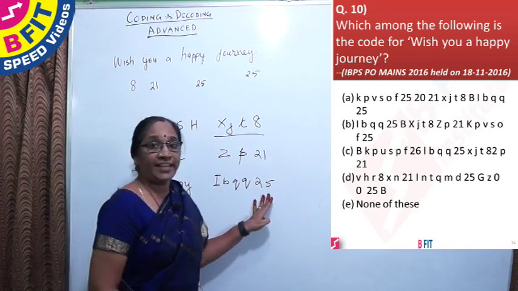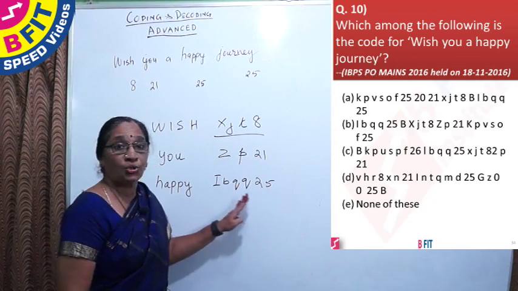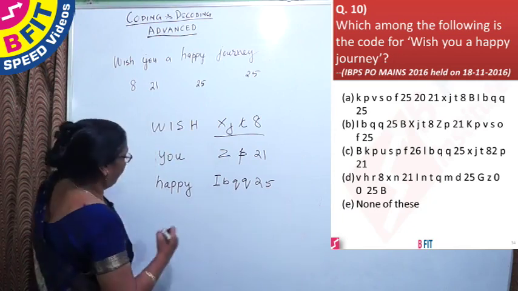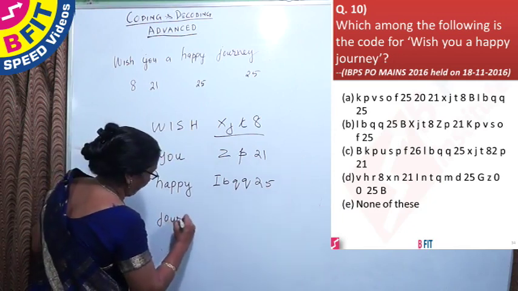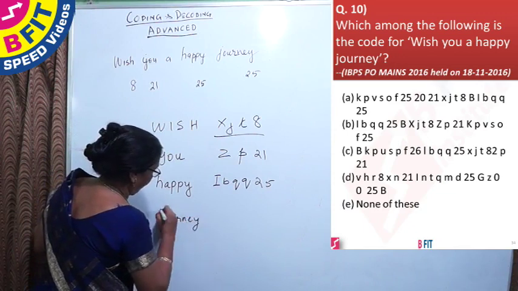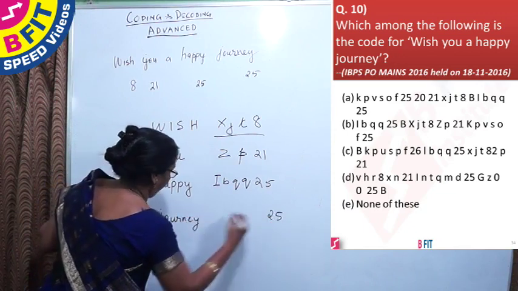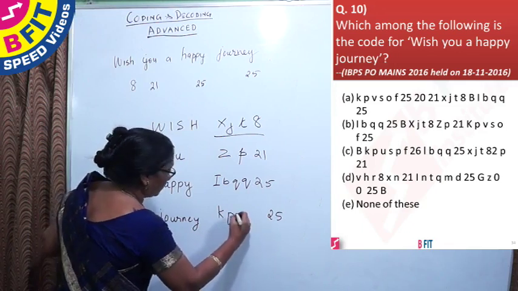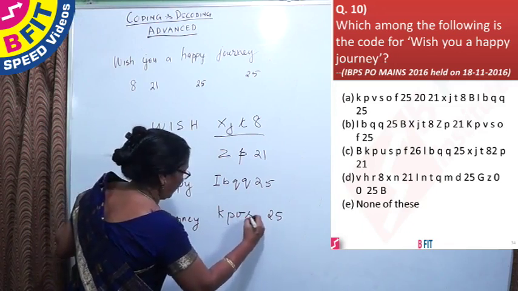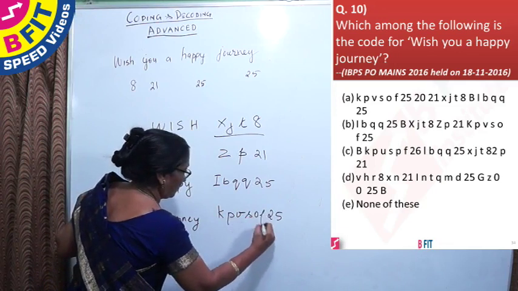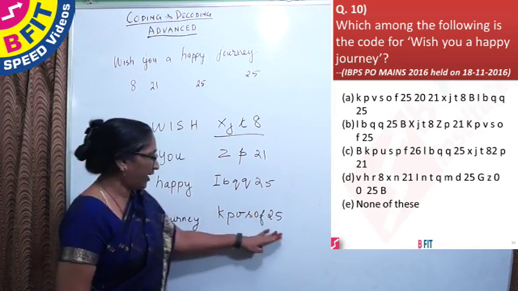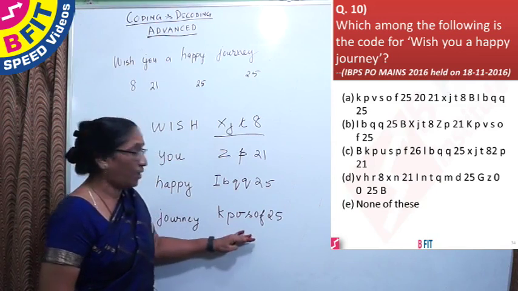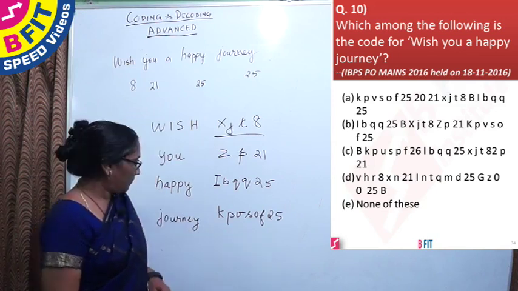First 25 is linked with IBQQ, and the next 25 is linked with KPV SOF.